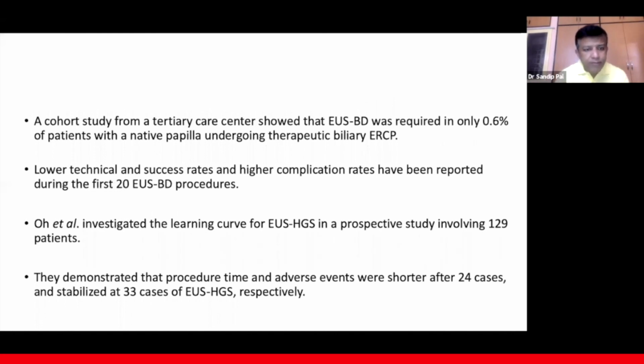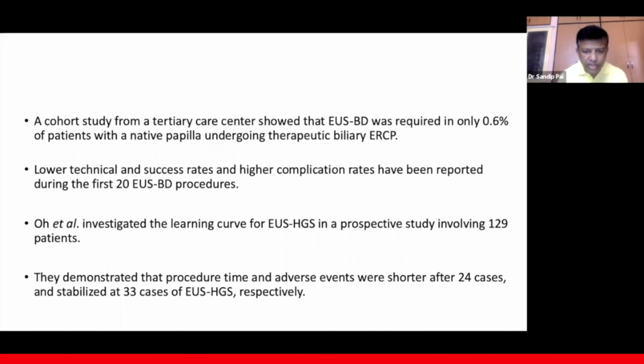Again, some studies have shown that complication rates are higher in centers that have done fewer than 20 USBD procedures. And Oh et al. investigated the learning curve for US-guided hepaticogastrostomy in a prospective study involving 129 patients, and they concluded that the procedure time and the adverse events were shorter after 24 cases and stabilized at 33 cases.